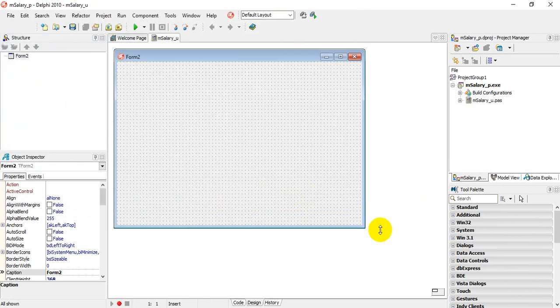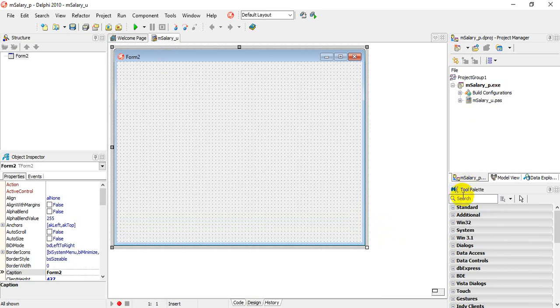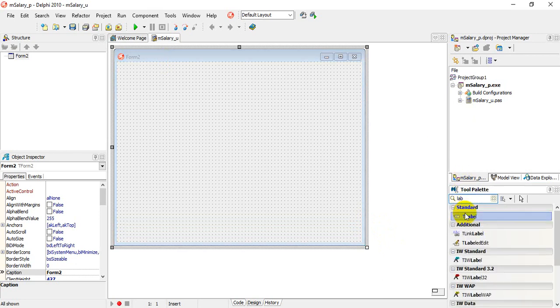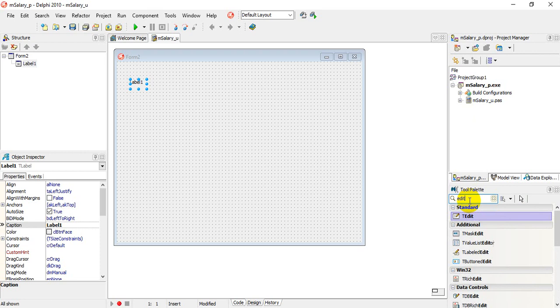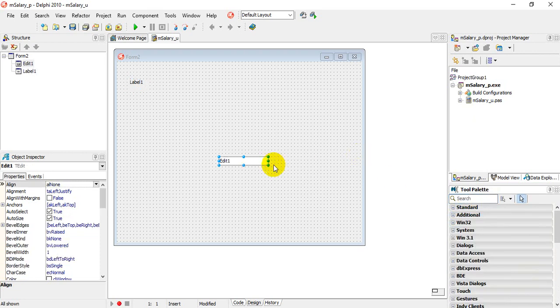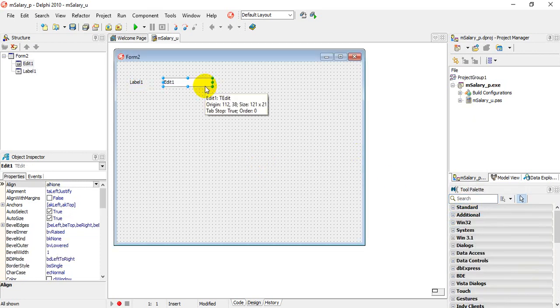All systems go. The first thing I'm going to do right here is put a label in. And after the label, I'm going to bring in a text box. Sorry, I should say an edit box, EDIT. And what we're going to do in here is we're going to input the gross salary.